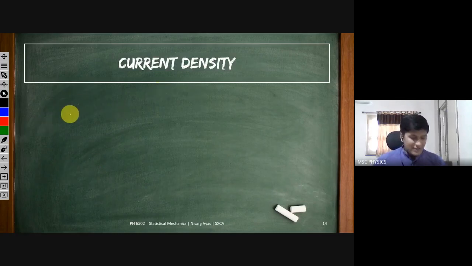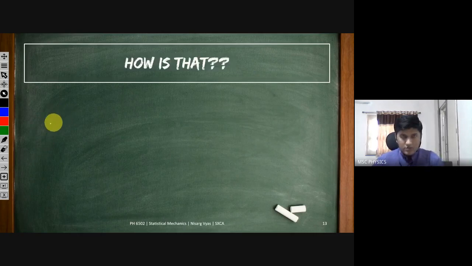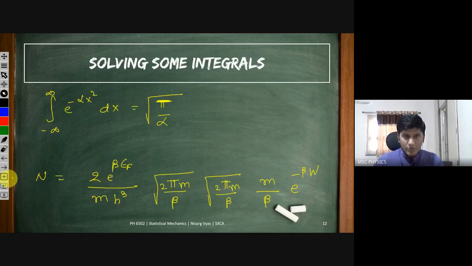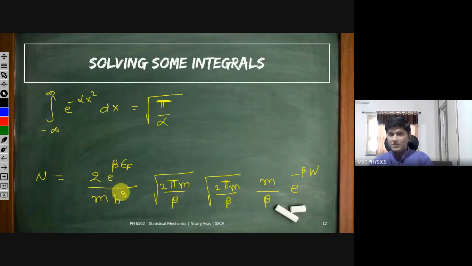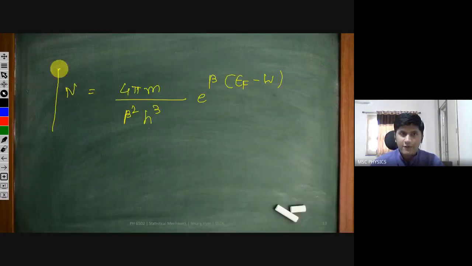Okay, current density. So this n, I can write properly with beta square in the denominator. So I can write this n as 4 pi m upon beta square h cube e raised to beta ef minus w. Here I have written this after cancelling this m with this m, and after some simple mathematical algebra. And what does this n denote?